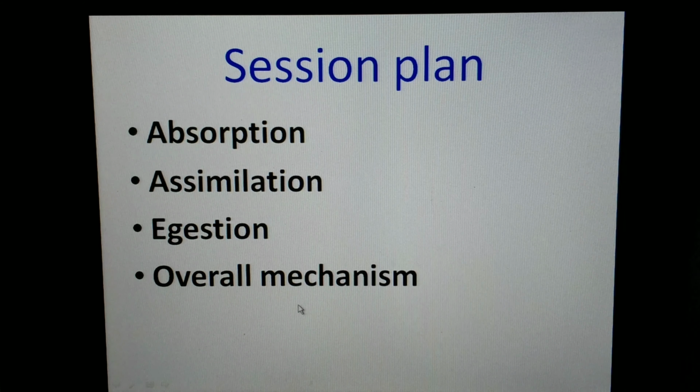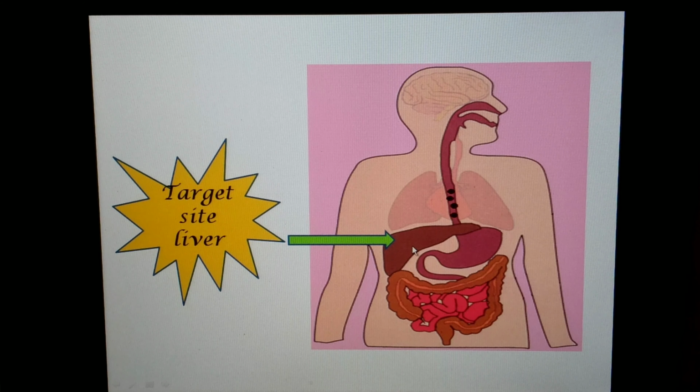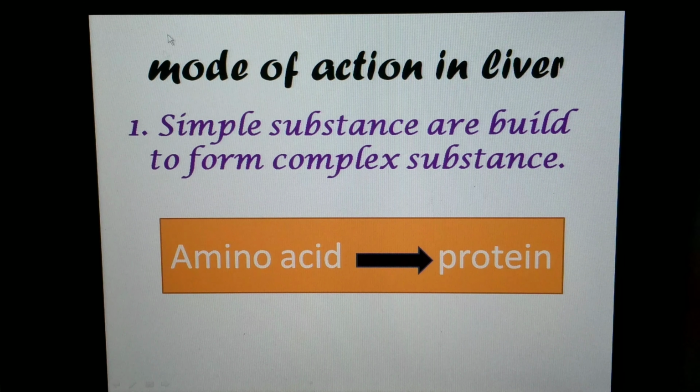You can observe this figure. Here the food is ingested, digested, absorbed and assimilated at the target site. The target site is the liver, where all the metabolic reactions take place. So it acts as a chemical factory of the human system. The simple molecules which enter the liver have two main modes of action. So let us learn about it.